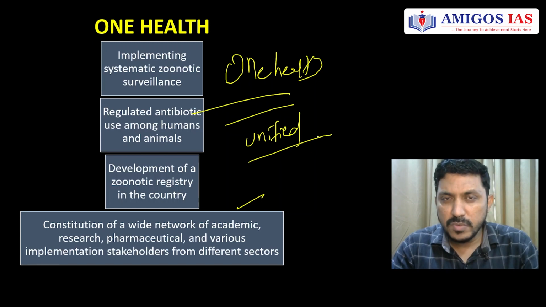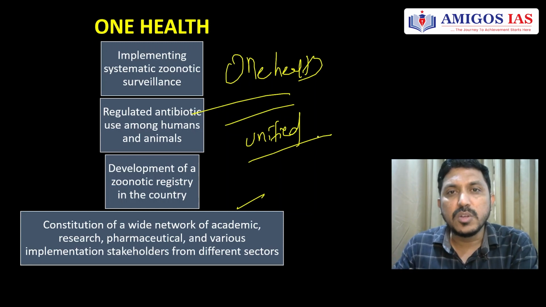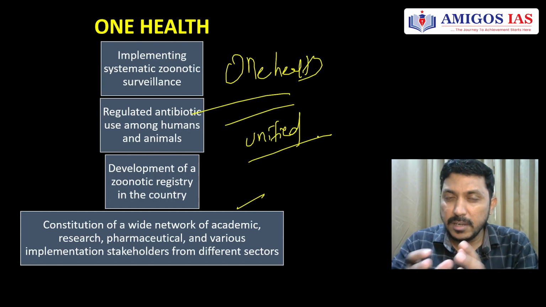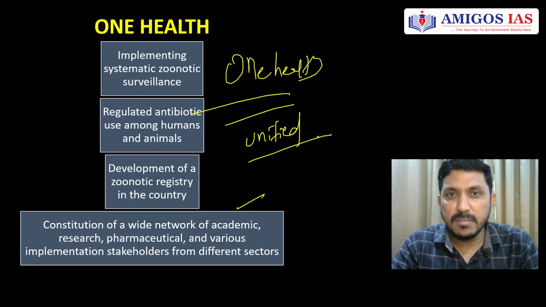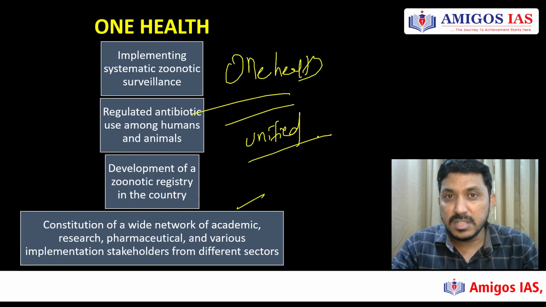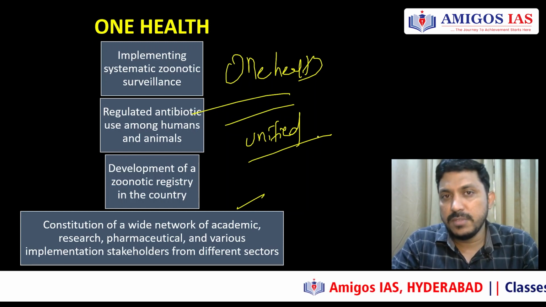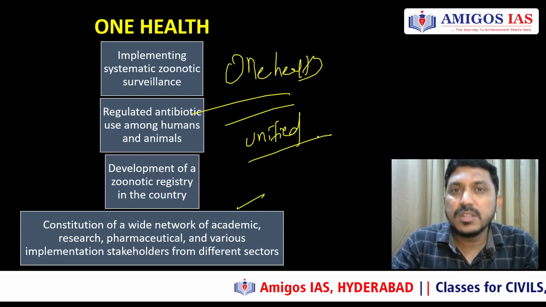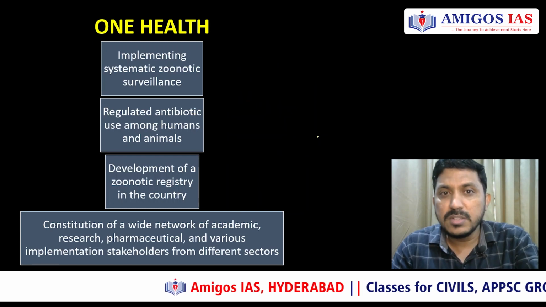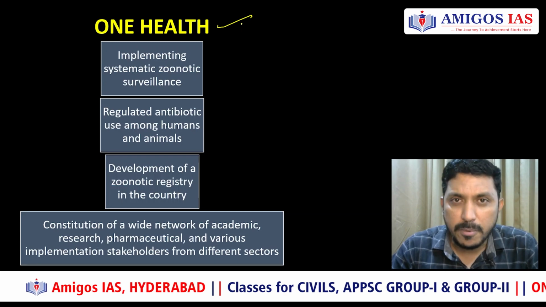It's a unified approach which does not just say that we need to tackle this disease not spreading to humans. No, it's not just that. We need to take care of the aspects of the environment, humans, as well as the animals. Only if we better understand the conditions in which these diseases emerge will we be able to tackle the outbreak of these diseases. Then we will be able to prevent the causes of these diseases. So in the mains you can write the answer by talking about the One Health approach.